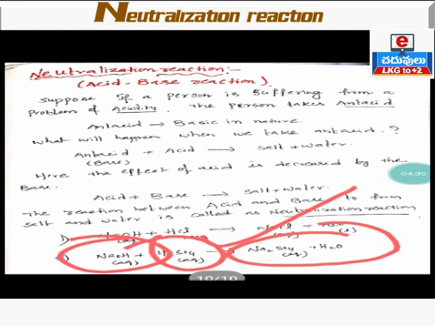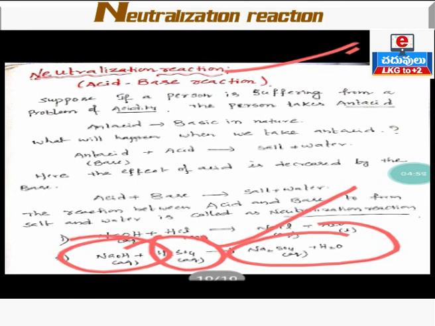This is a neutralization reaction. What is a neutralization reaction? The reaction of acid with base to form salt and water. What are the products formed during a neutralization reaction? Salt and water. Okay, and this reaction is also called an acid base reaction. You may get a 1 mark or 2 mark question on this topic, neutralization reaction, in the public exam. Okay, try to learn the neutralization reaction.